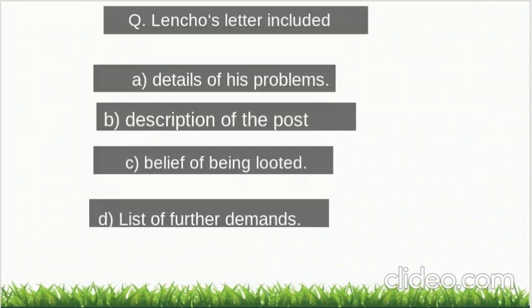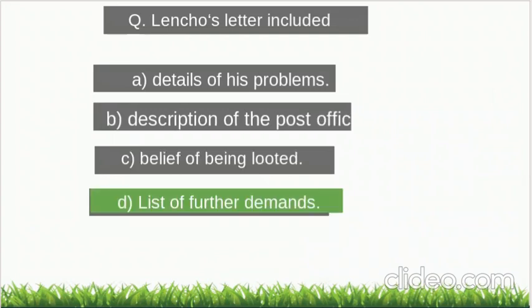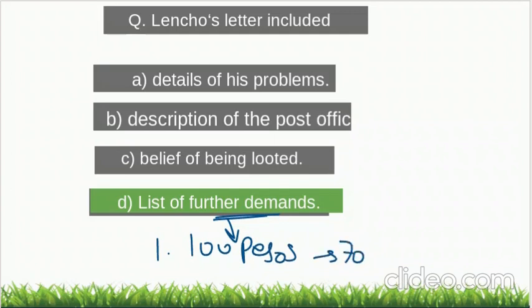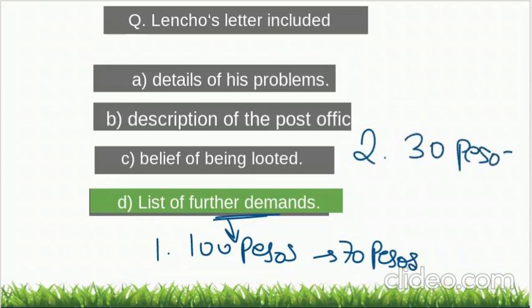Now based on this we have two questions. First question. Lencho's letter included what? A details of his problems, description of the post, belief of being looted, or list of further demands. So it was nothing but list of further demands. Why further demands? Because first he wrote the letter for 100 pesos, correct? But then what did he get? He only got 70 pesos. So what did he write? He wrote another second letter demanding the remaining 30 pesos. Correct. The second letter. So this is how it was.